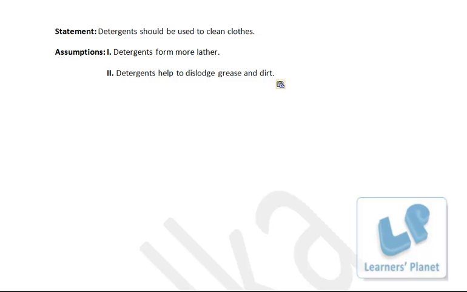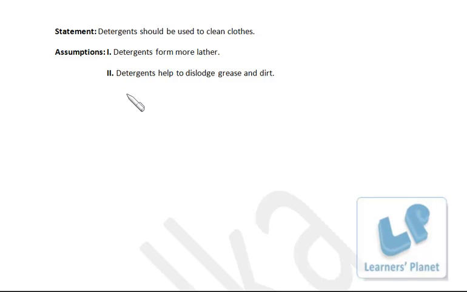Detergents should be used to clean clothes. This is the statement, and the purpose of detergent is to clean the clothes, not to produce lather. So the first assumption is not implied. Second: detergents help to dislodge grease and dirt. Yeah, if they are able to dislodge grease and dirt, then only they'll be able to clean the clothes, right? So cleaning the clothes itself means dislodging of grease and dirt. Okay.